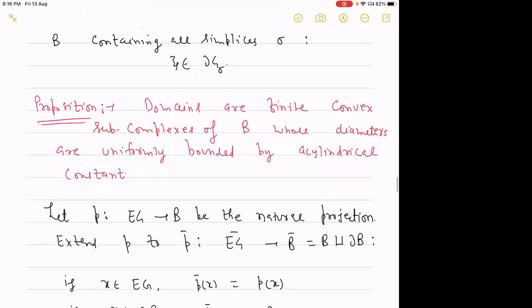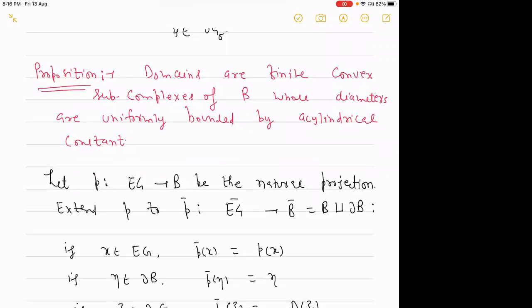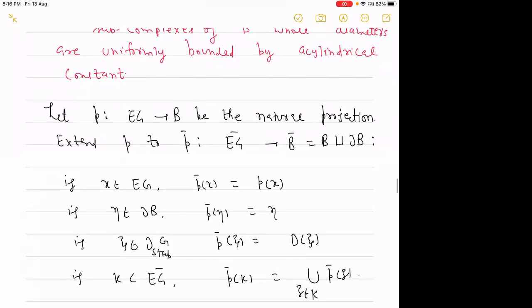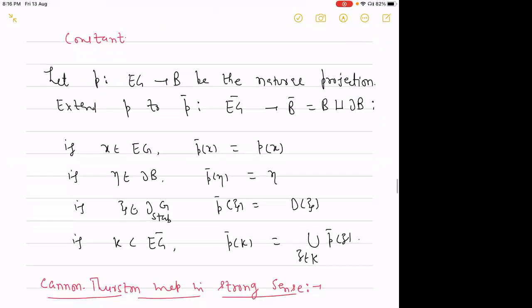Finally, let P be the natural projection from EG, since it is a complex of spaces over the universal cover, to B. We can extend this projection to the whole EG bar to B bar. It is defined like this.